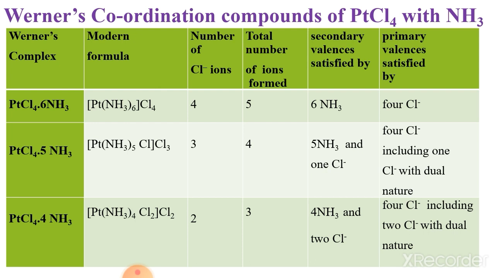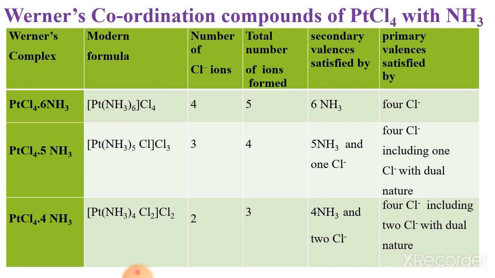Now the second Werner complex formula, PtCl4·5NH3. This formula can be written in the modern form as [Pt(NH3)5Cl]Cl3. The number of Cl minus ions, that means the Cl outside the square bracket, is 3. Total number of ions formed is 1 cation from the complex and 3 anions from the Cl, so the total number of ions formed is 4.